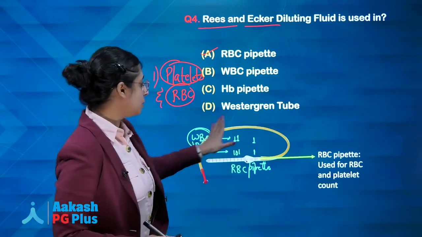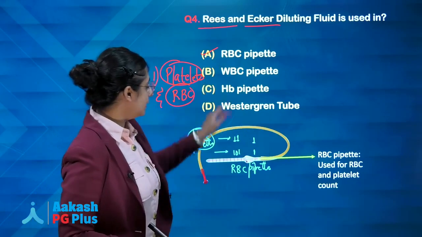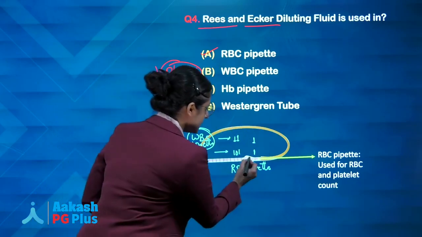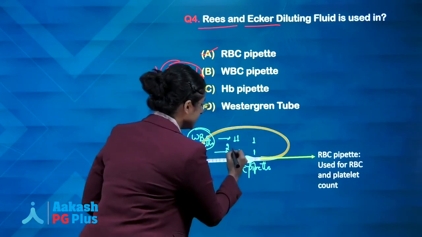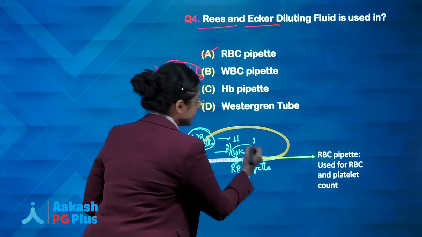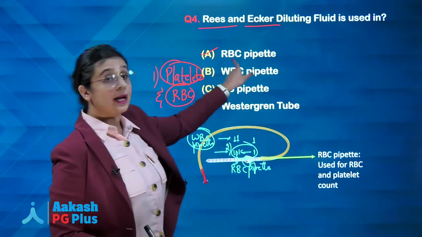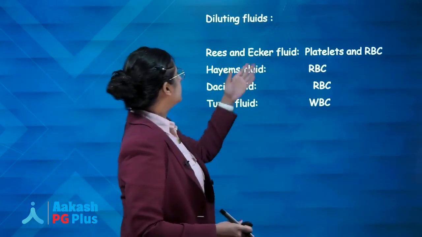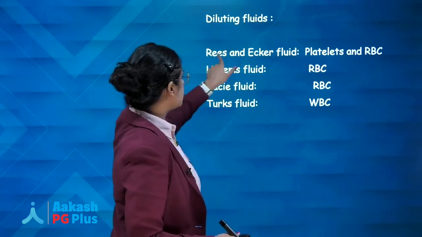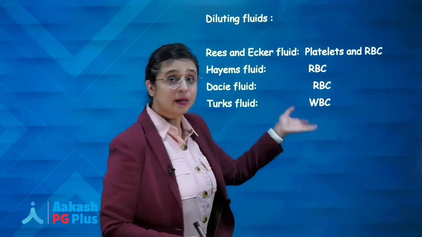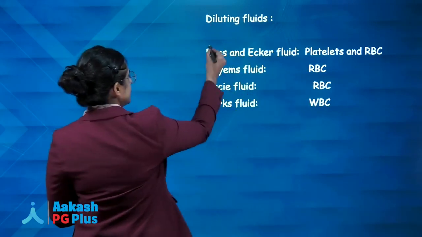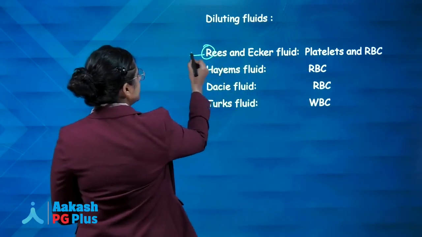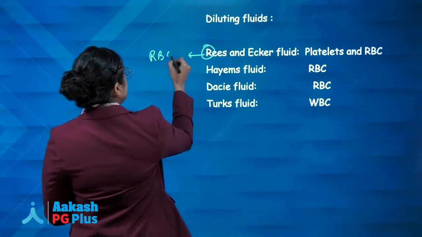So we can see the option as RBC pipette. You can see a red beaded appearance, number 1, and number 2 you can see the marking from 1 to 101. So answer will be RBC pipette, right? Next. So we will just study the important diluting fluids, Rees and Ecker fluid used for both RBC and platelet. Even if you just remember for next exam, R for Rees, R for RBC pipette.